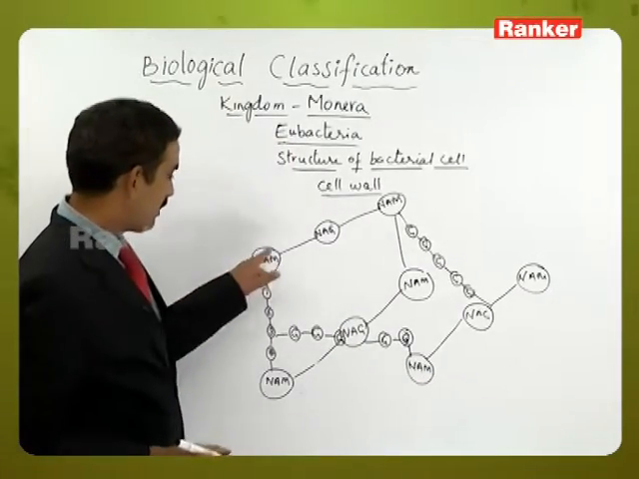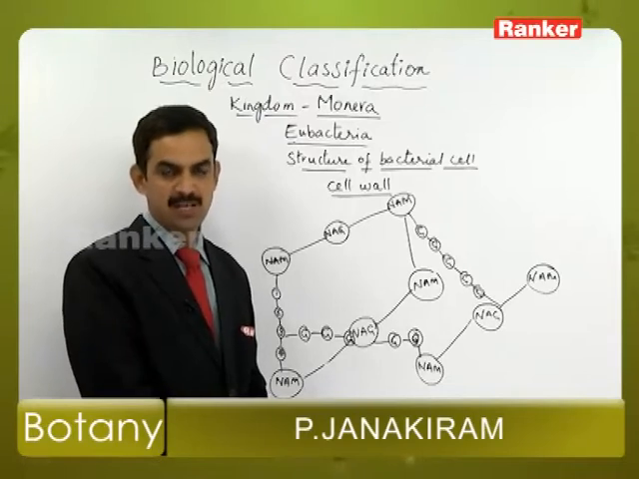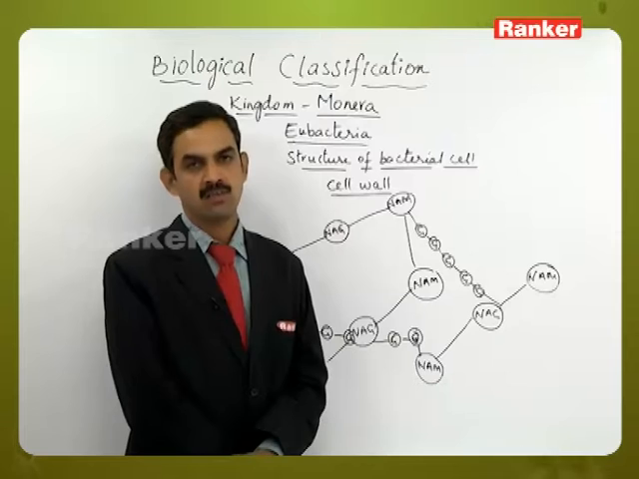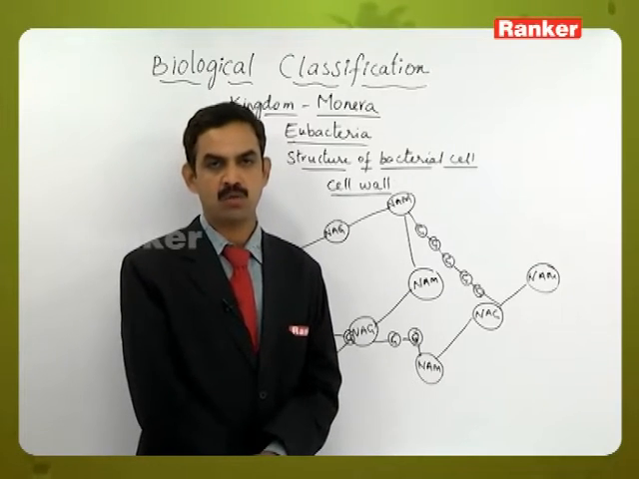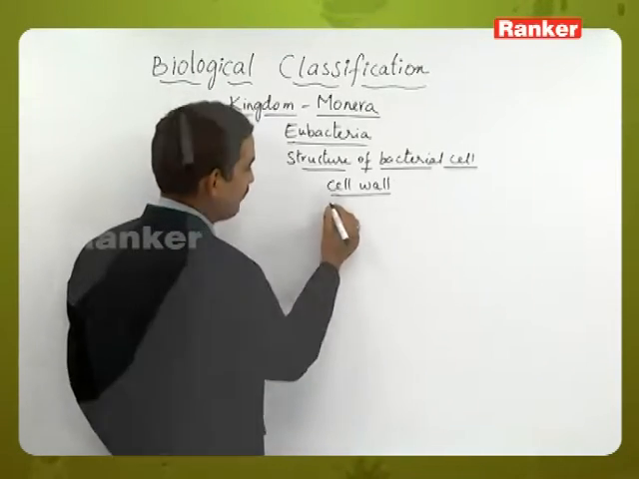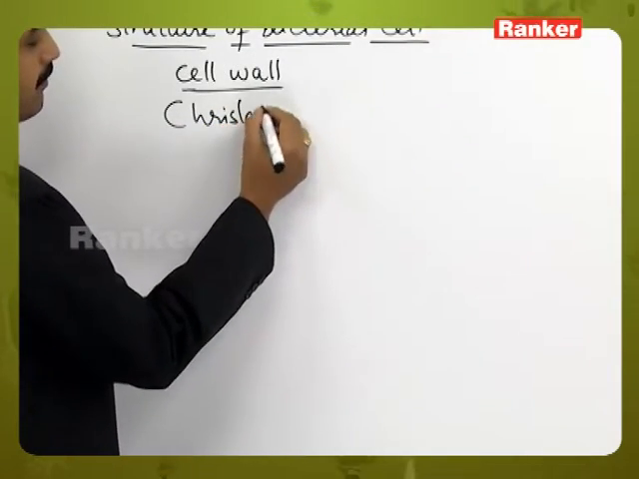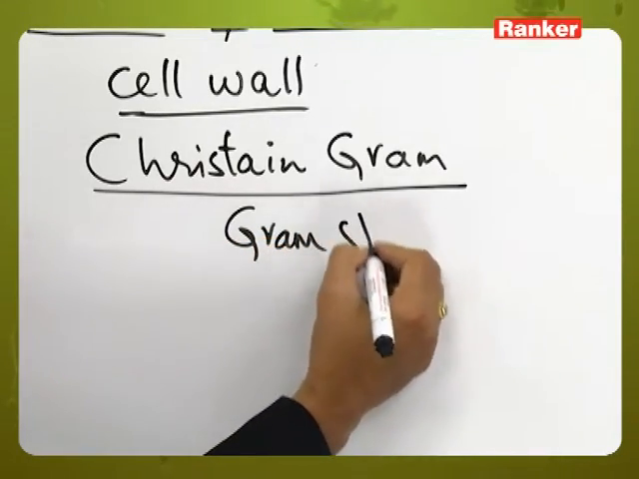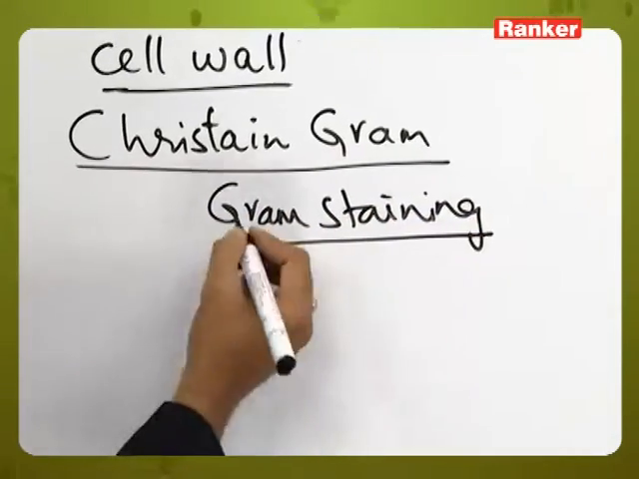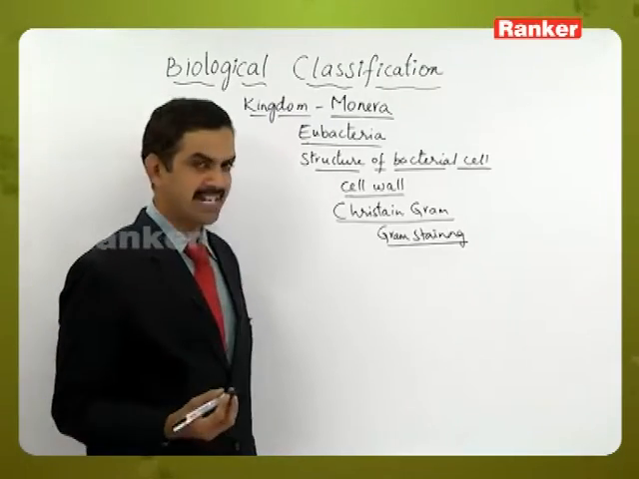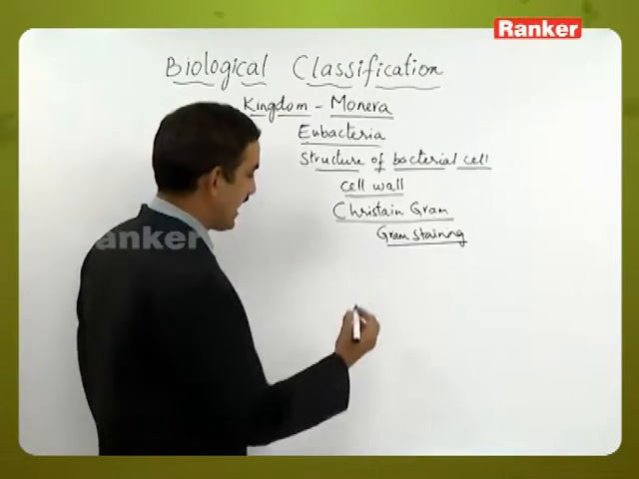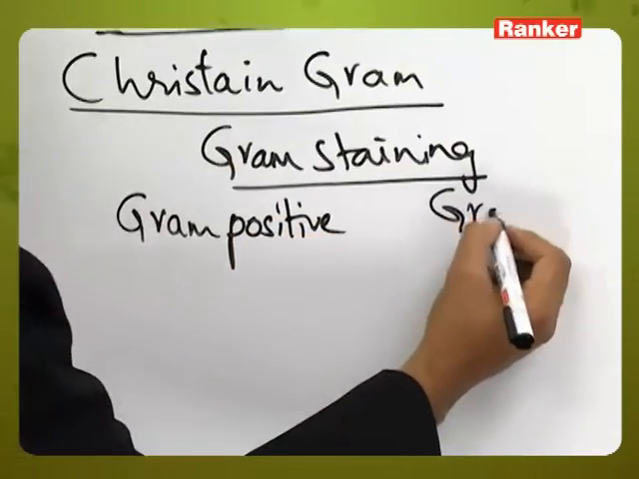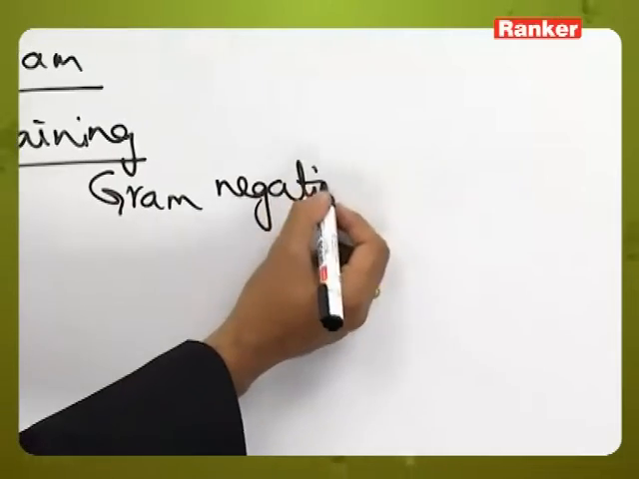So likewise the horizontal binding and the vertical bonding is present in the organization of the cell wall, where the NAM and NAG are in the form of alternate side chains with the help of the glycosidic bonds. There is a scientist called Christian Gram. He developed a staining process called the Gram staining process. Based on this Gram staining technique, the bacteria are differentiated into Gram positive bacteria and Gram negative bacteria.